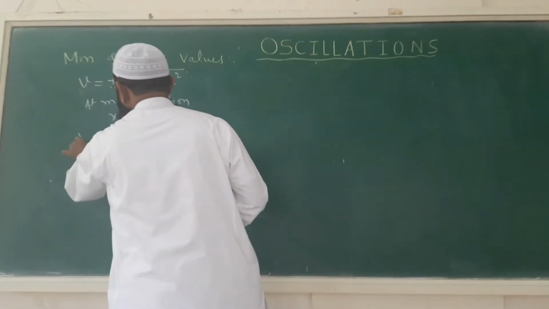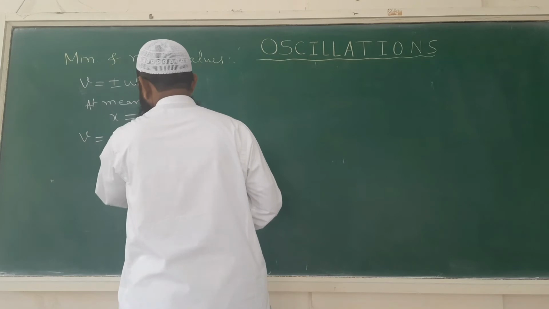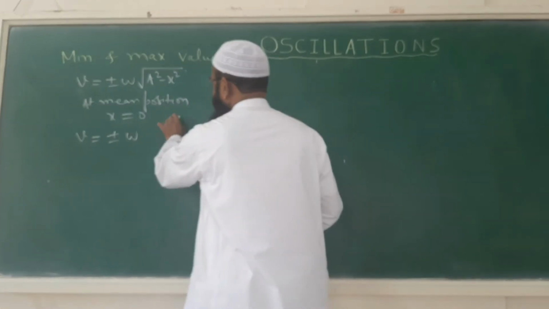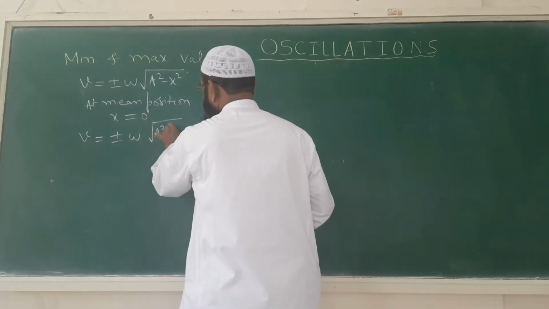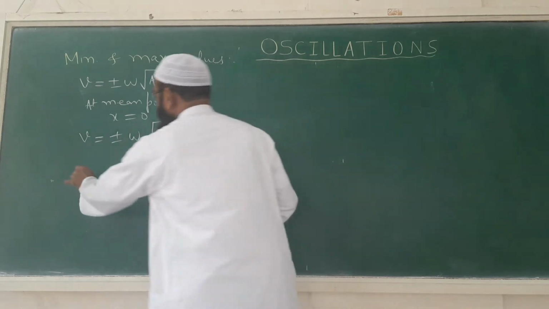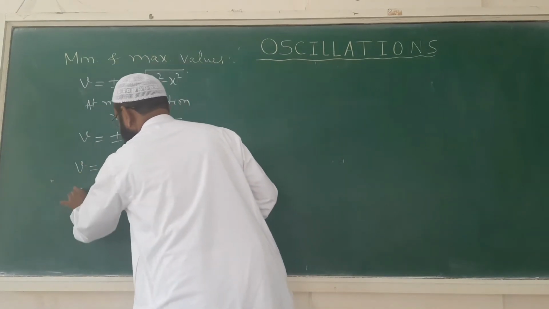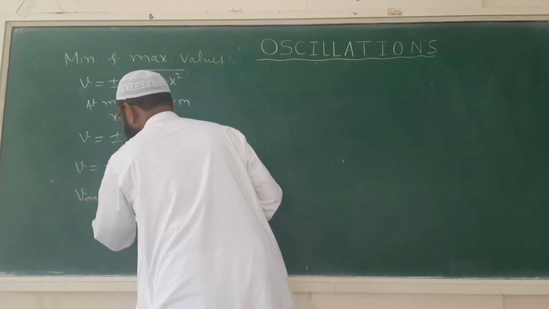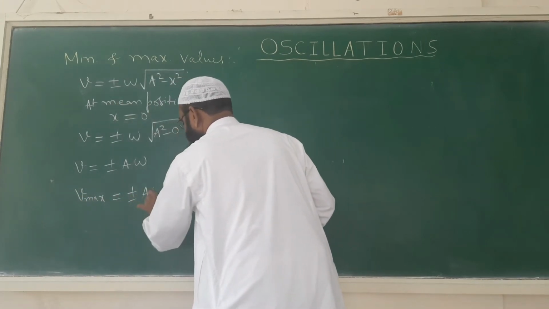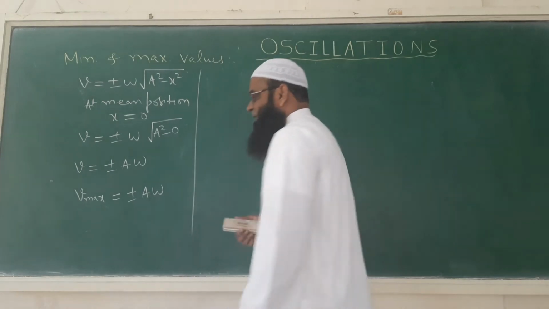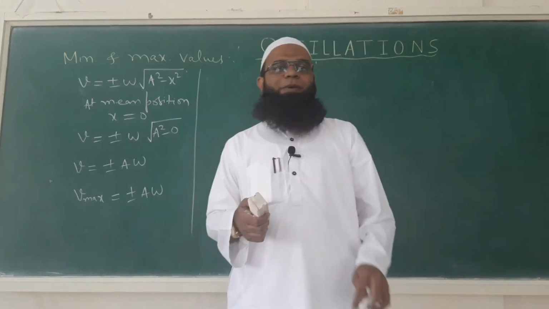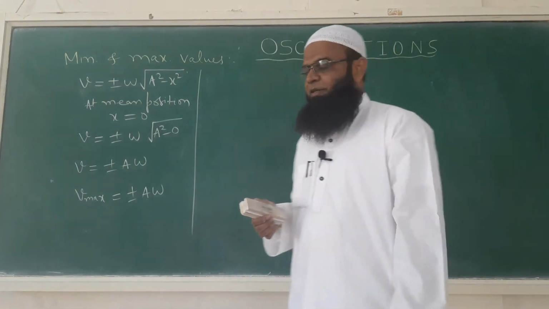Therefore this equation will become v is equal to plus minus omega square root of a square minus 0. Therefore v will be equal to plus minus a omega, or we can write it like v maximum is equal to plus minus a omega. So that means velocity is maximum when the particle is at the mean position.